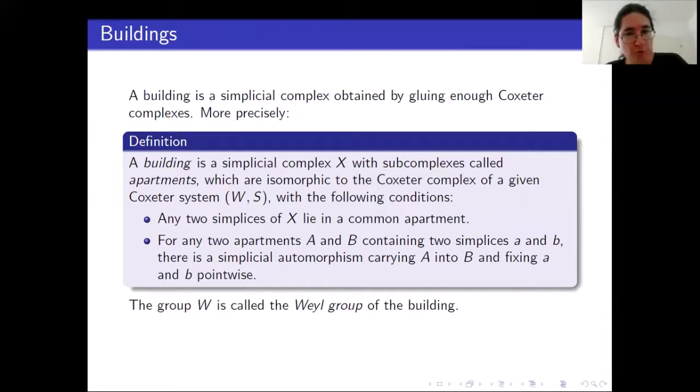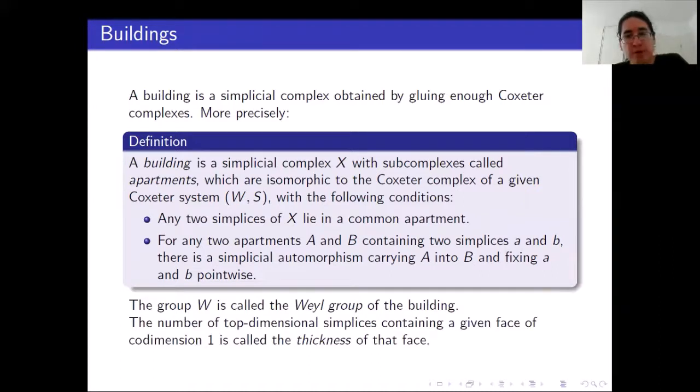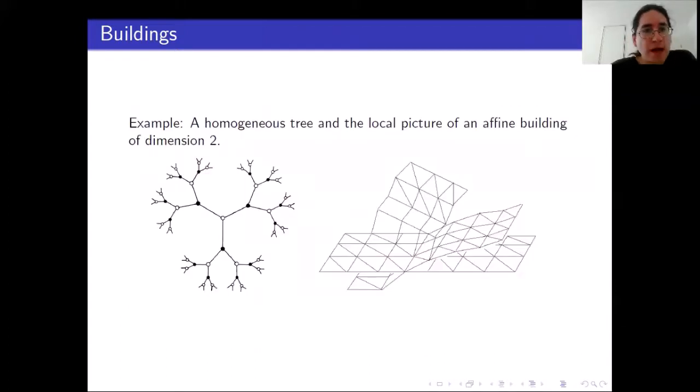Now some vocabulary. The group W is what we call the Weyl group of the building, and the number of top dimensional simplices containing a given face of codimension 1 is what we call the thickness of that face. So let me give you an example of this. A homogeneous tree here on the left. This is a building of dimension 1. Here the apartments are straight lines, so straight lines are geodesics if you want, and they are tiled by segments.